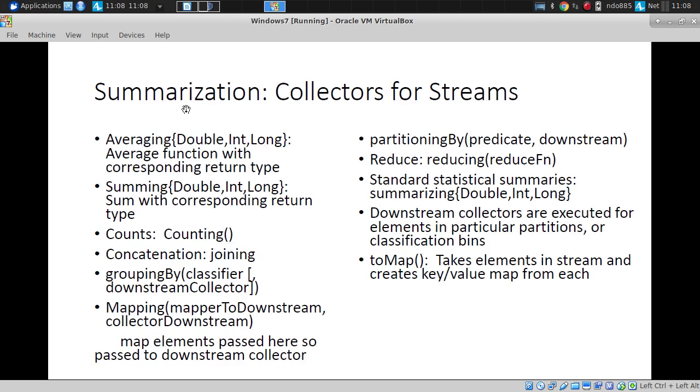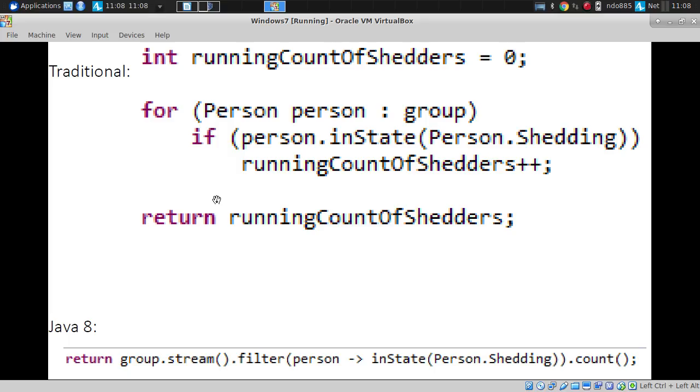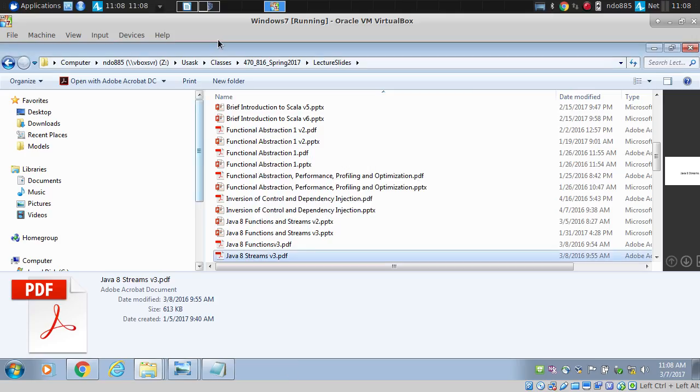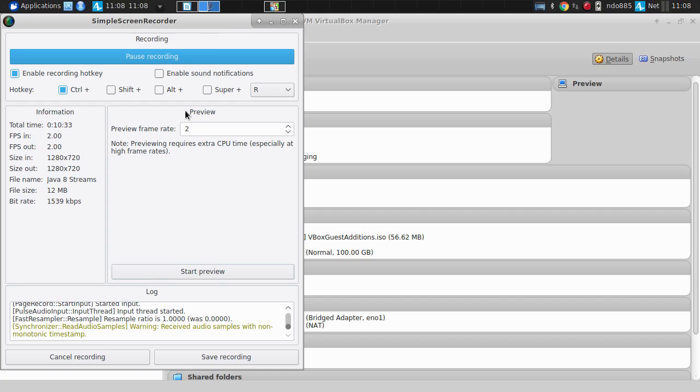So it means being able to replace code like that with code that's like this and can be expressed as a series of successive operations. Okay, so Java 8 streams are a big feature of Java 8 that allow for some very elegant patterns and enhance the functional programming style allowed by Java 8 functions.